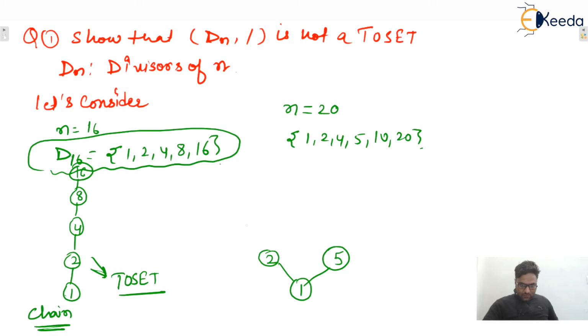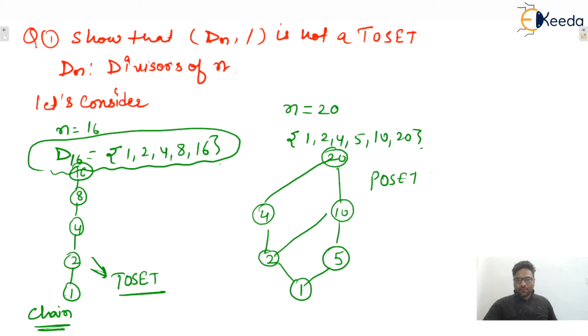So 2 will divide 4 and 5 will divide 10, as well as 2 will divide 10, and 20 will be divided by 10 and 4 will divide 20, isn't it? So that will be the Hasse diagram. So this one is a poset but not a toset.